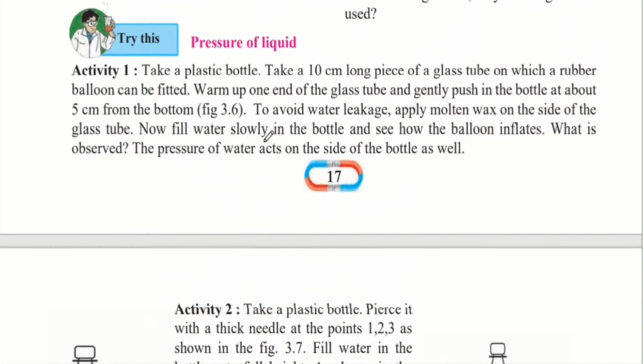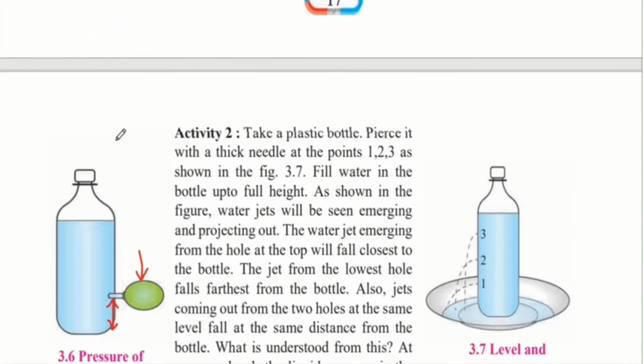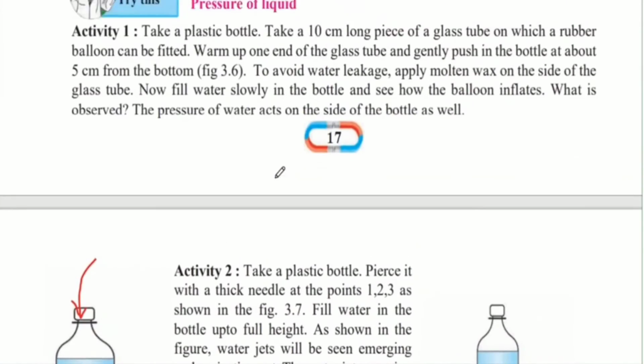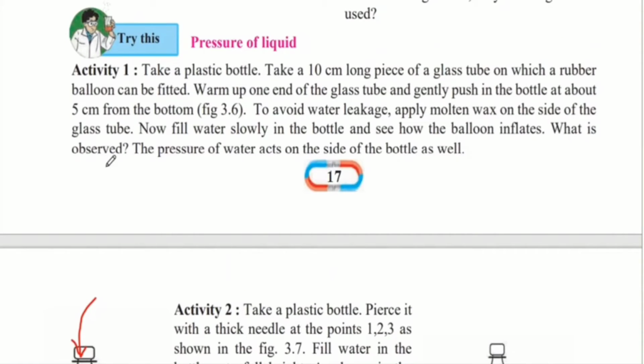Now fill water slowly in the bottle and see how the balloon inflates. When you fill water into this bottle, the water slowly enters this glass tube and starts filling into the balloon, and therefore the balloon enlarges in size, that is, it inflates. What is observed?